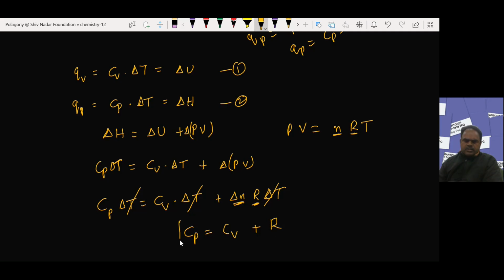This is the relationship between heat capacity at constant pressure and heat capacity at constant volume, Cp equal to Cv plus R, which we get from the internal energy change and the enthalpy change.